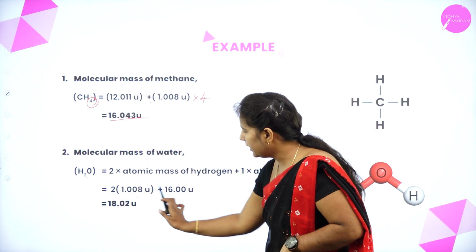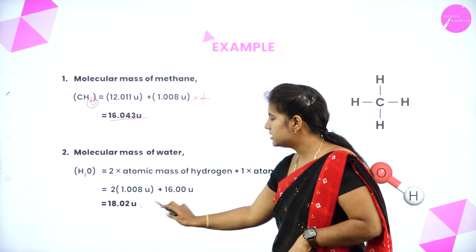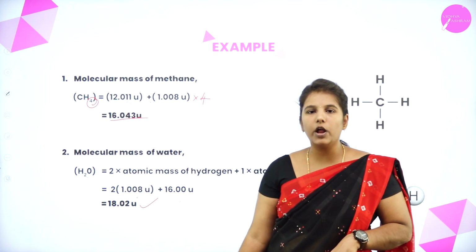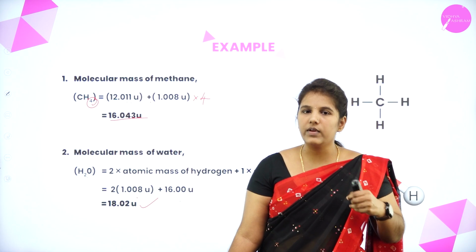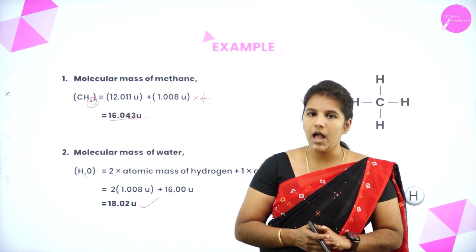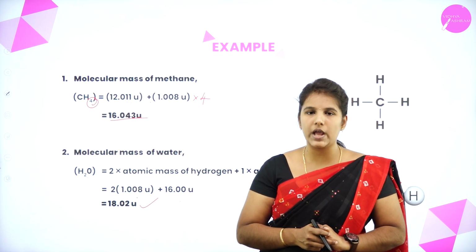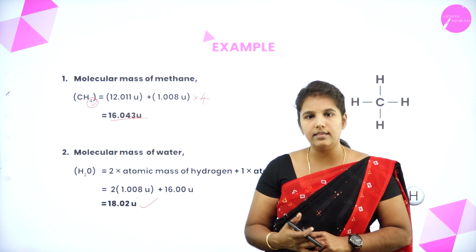If you add this, you will get 18.02. So this is how easily we can calculate the molecular mass, simply by adding the atomic masses of each element and multiplying with the number of atoms if needed.